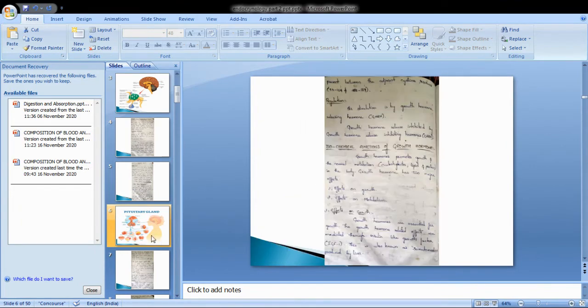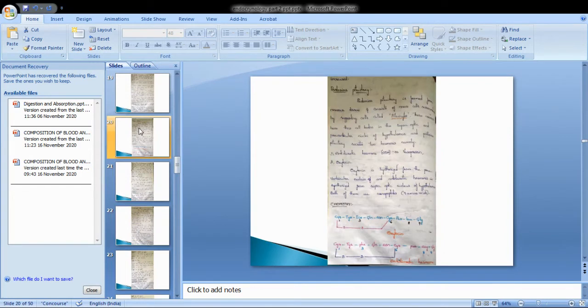Next, coming to the chemistry, see the oxytocin structure. It contains nine amino acids, with peptide bonds. As we discussed earlier, it contains a disulfide bridge between two cysteine residues. In antidiuretic hormone also, there is a disulfide bridge between two cysteines.